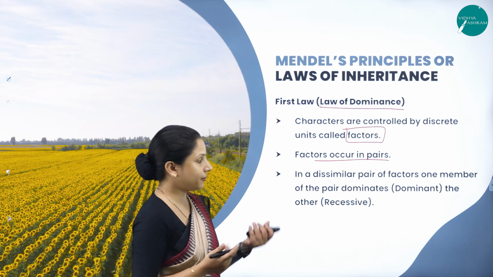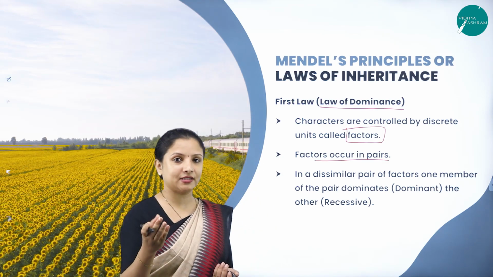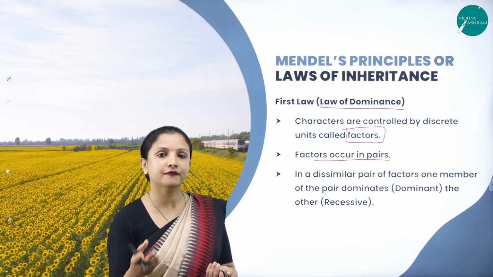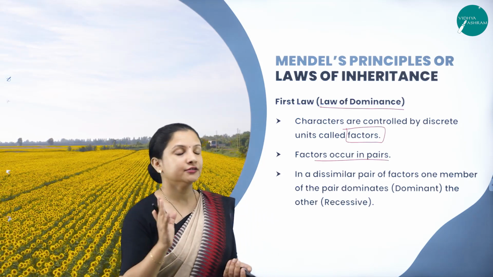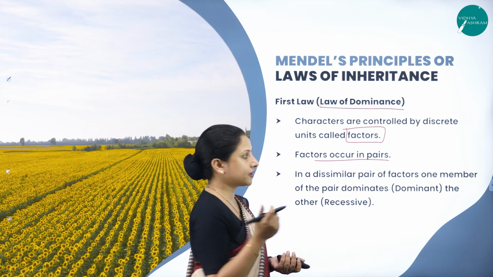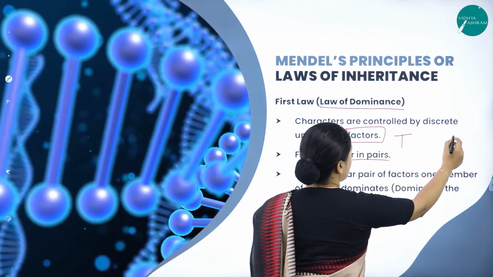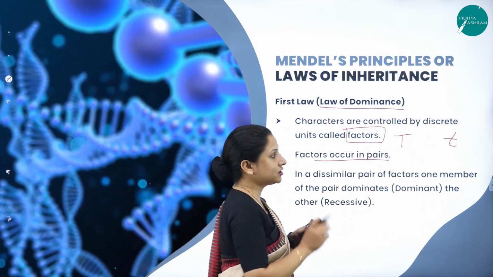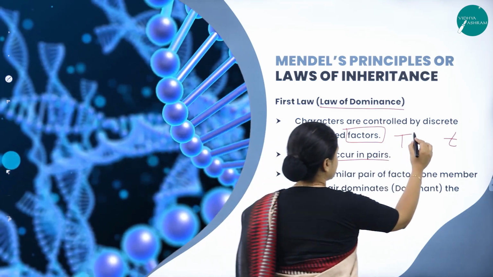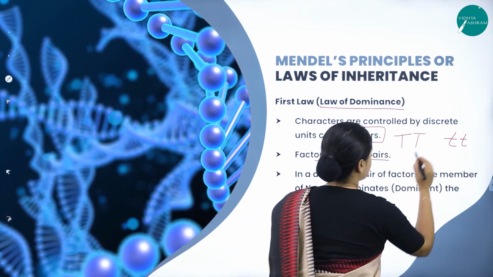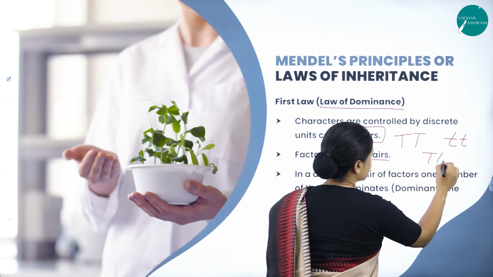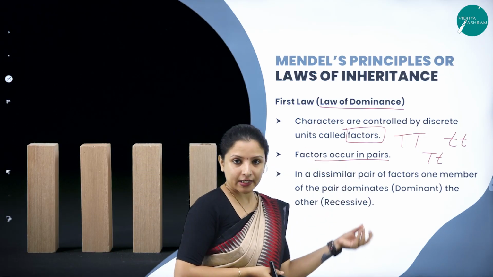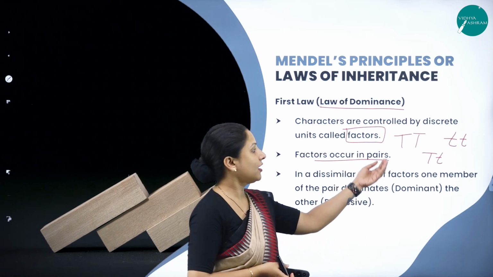They are always present in pairs. Say, for example, we'll take the tall plant and the short plant. The tall plant should be expressed by some factor, so for the tall plant it is T, and for the short plant it is small t. We can't take this alone and do the calculations; it should always be represented in pairs. So we write it as TT, or tt if it is homozygous. If it is heterozygous, it will be a capital T and a small t. We need to express them like this because factors, according to Mendel, always occur in pairs.